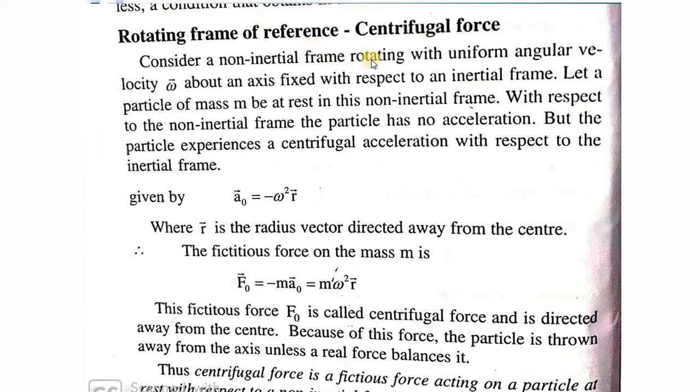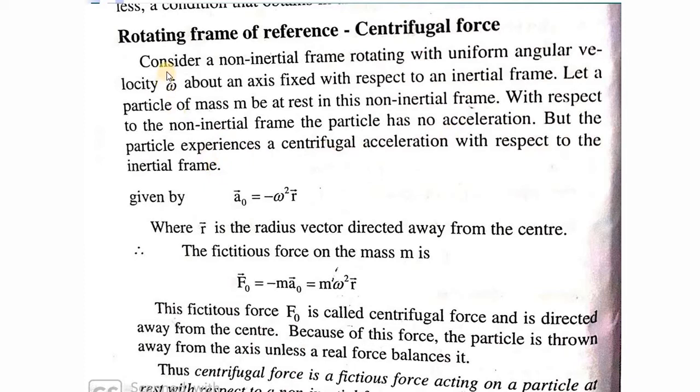Consider a non-inertial frame, and this frame is rotating. Normally rotational velocity is represented by the angular velocity omega. And it is rotating about an axis fixed with respect to an inertial frame. Suppose we assume a particle of mass m at rest in the non-inertial frame. With respect to the non-inertial frame, the particle has no acceleration. But the particle experiences an acceleration with respect to the inertial frame.